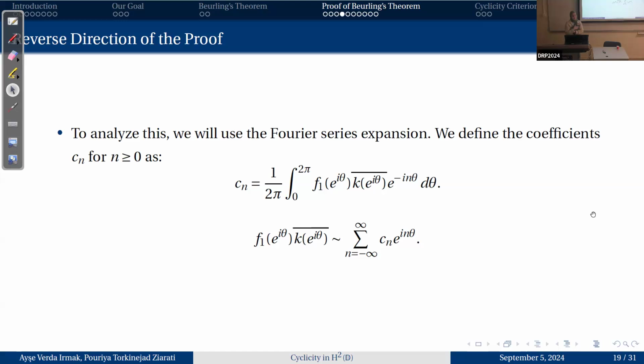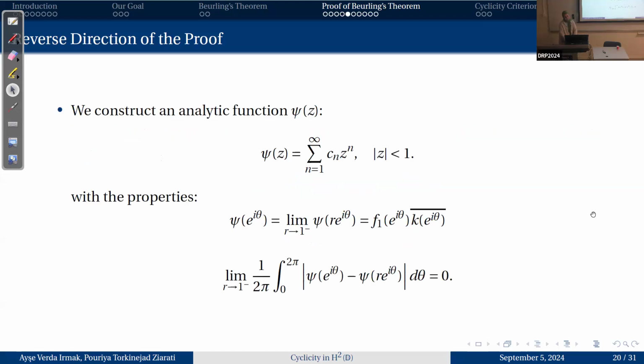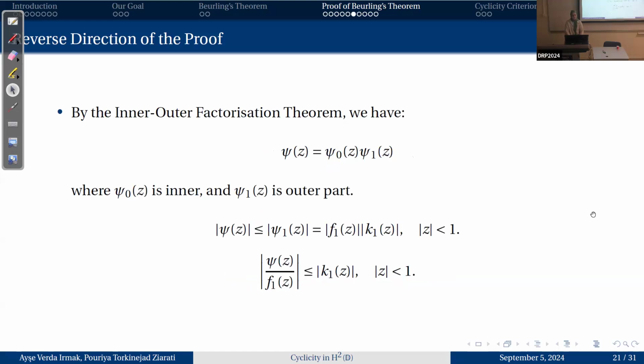To analyze this, we will use Fourier series expansion. We will define the coefficients Cn, and the series constructed with these coefficients is actually equivalent to the Fourier series expansion of f1 times k bar. And we construct an analytic function psi within the unit disk with these coefficients. And by, again, the inner and outer factorization theorem, we have psi equal to psi 0 times psi 1, where psi 0 is the inner part and psi 1 is the outer part.